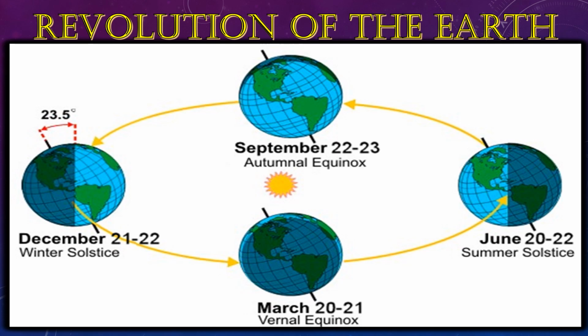During this revolution we take four positions of the Earth into consideration, and during these four positions we try to understand the four seasons, that is the summer season, the winter season, the autumn season, and the spring season. So here we go with the summer season.